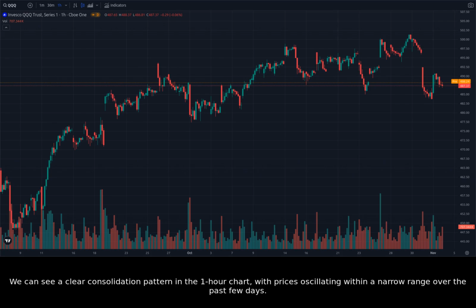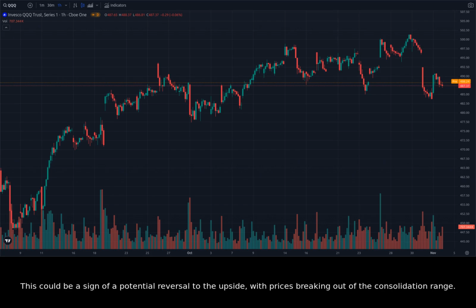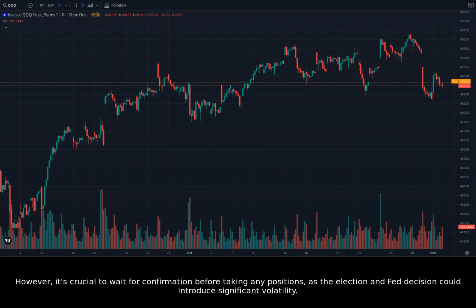We can see a clear consolidation pattern in the 1-hour chart, with prices oscillating within a narrow range over the past few days. The 1-hour chart also reveals a potential bullish divergence in the RSI indicator, suggesting that the selling pressure might be waning. This could be a sign of a potential reversal to the upside, with prices breaking out of the consolidation range. However, it's crucial to wait for confirmation before taking any positions, as the election and Fed decision could introduce significant volatility.